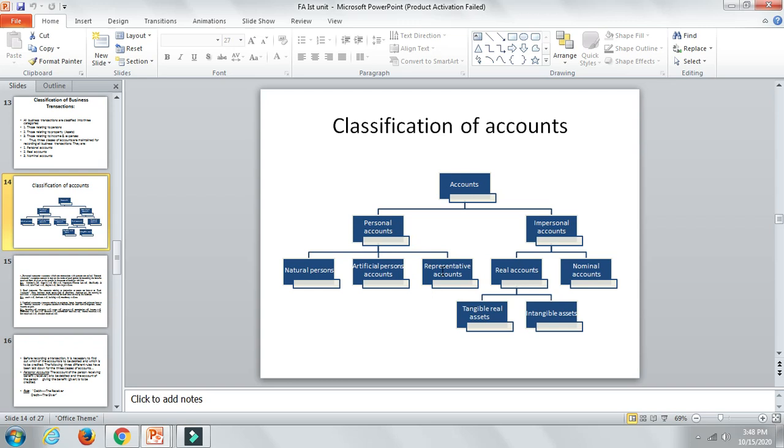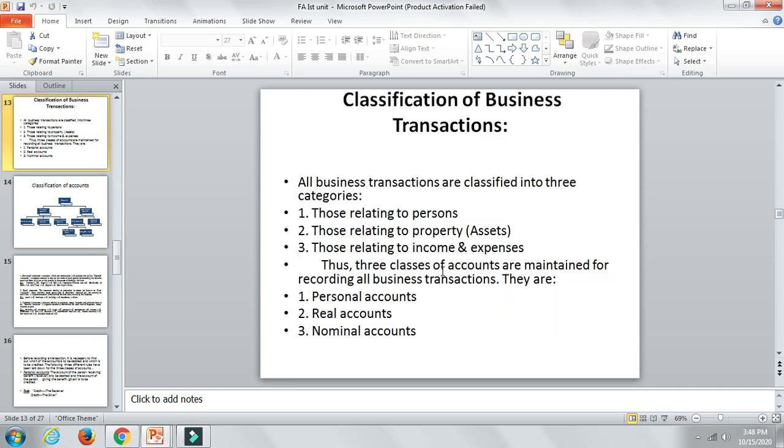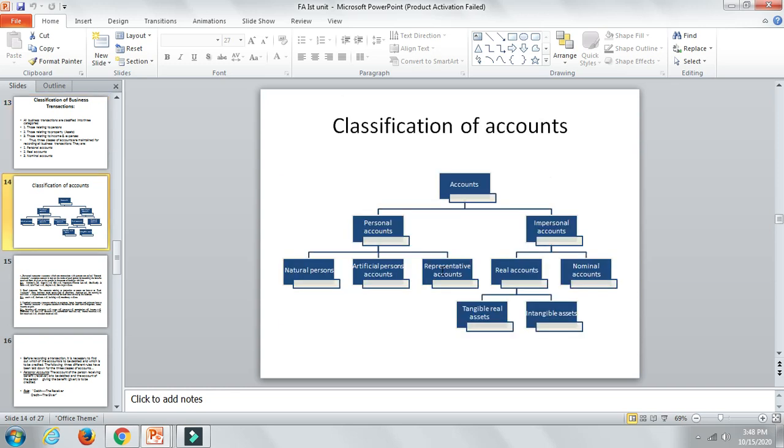Another one is the nominal account. These accounts consist of items which do not have existence, form or shape. They are called temporary accounts because they are transferred to other bigger nominal accounts. The daily expenses and incomes will all be considered under the nominal account. In simple language, those relating to income and expenses will all be included under the nominal account. That is the last one.